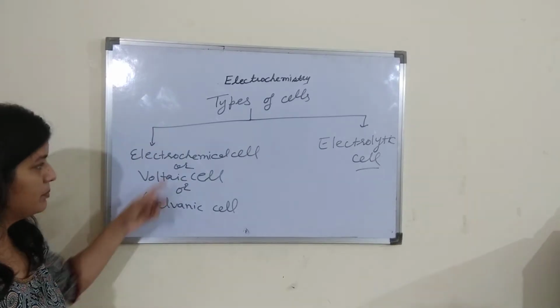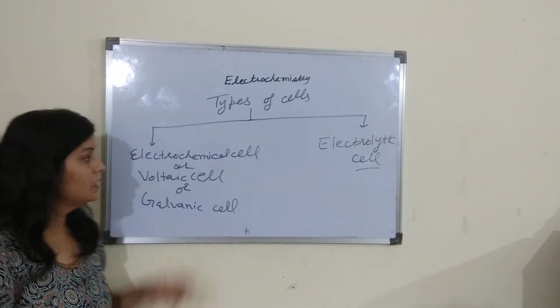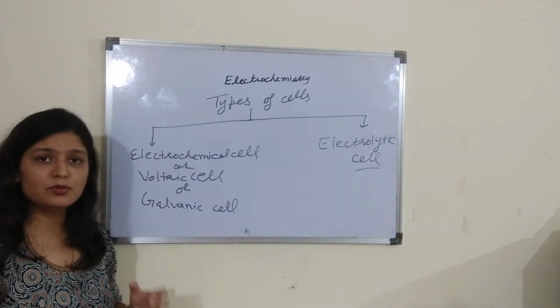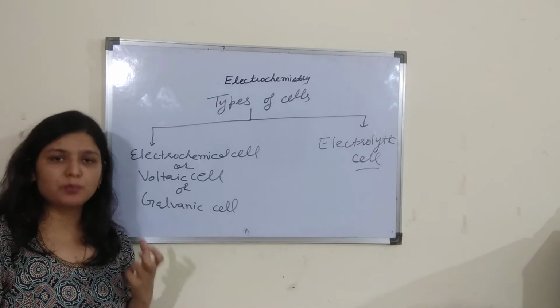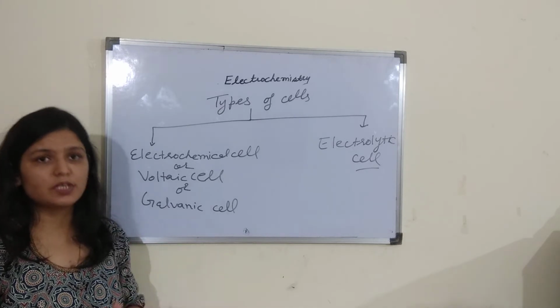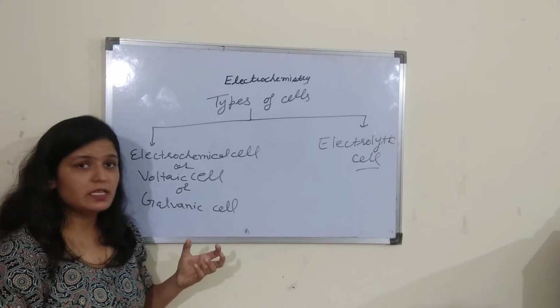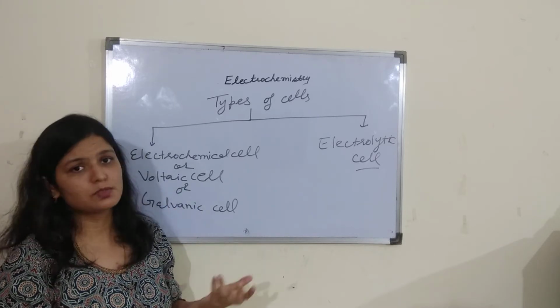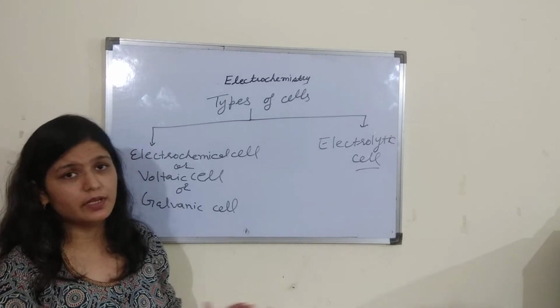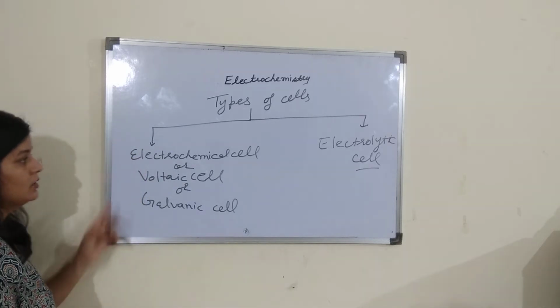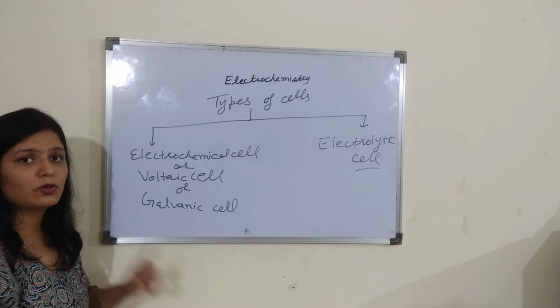So what is the basic difference between the two types of cell? In an electrochemical cell, we use the chemical energy of a spontaneous chemical reaction for the production of electricity. And in an electrolytic cell, electricity is used to carry out non-spontaneous reactions. This is the basic difference between the two types of cell. So here first we will discuss electrochemical cells.